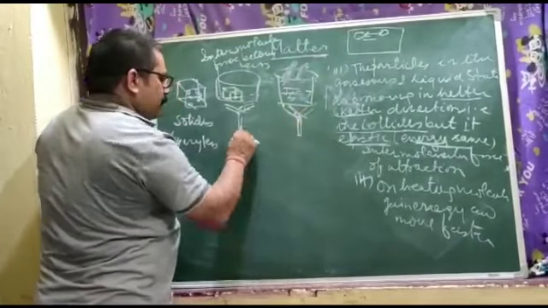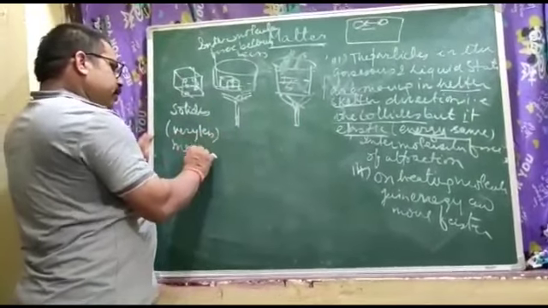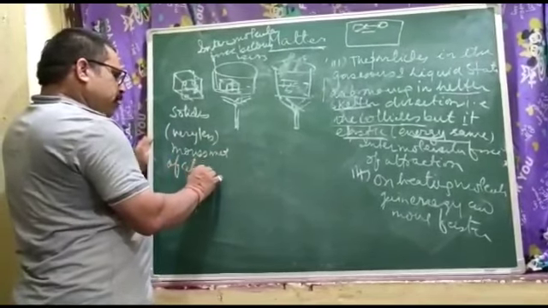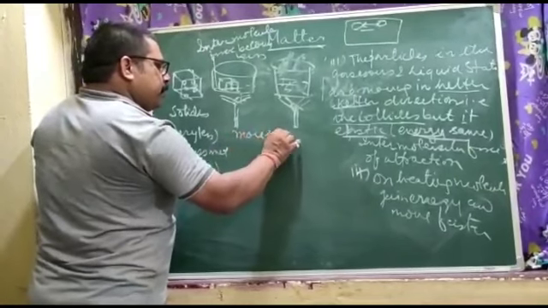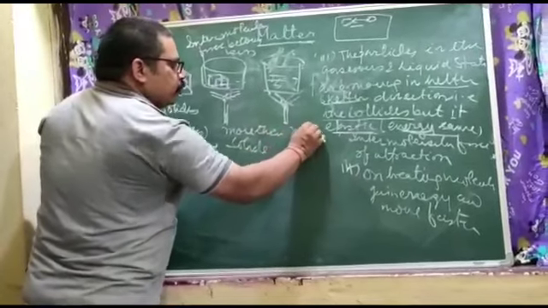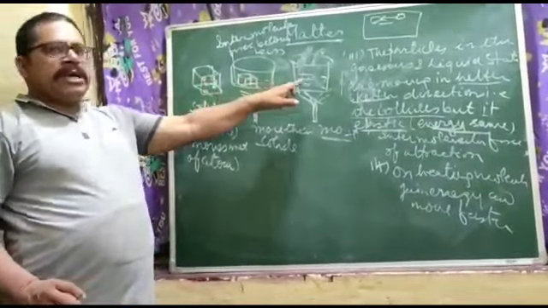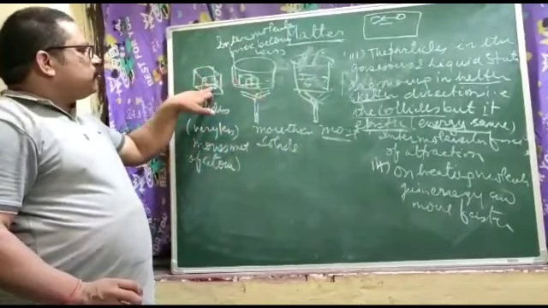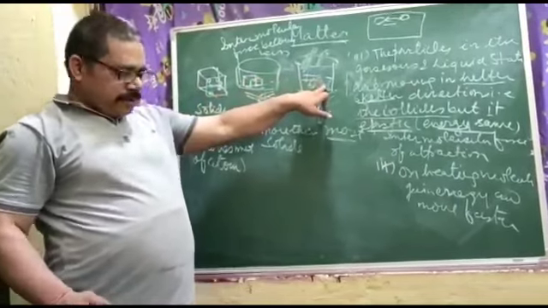Here you can see is the solid, very less movement of atoms. Here a little bit more than solid. Here the most, the third case. So in all these cases you can see the movement of the molecules is there, but in this one it is very less, this one little bit more, and this one is the most. That's all for today.